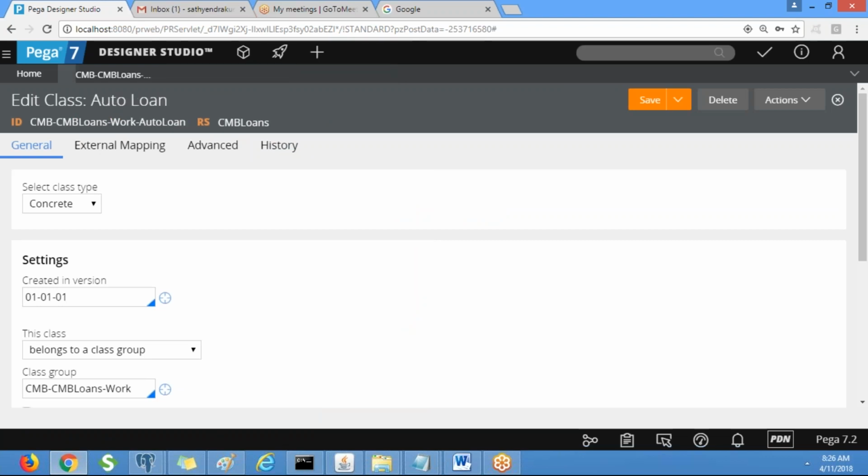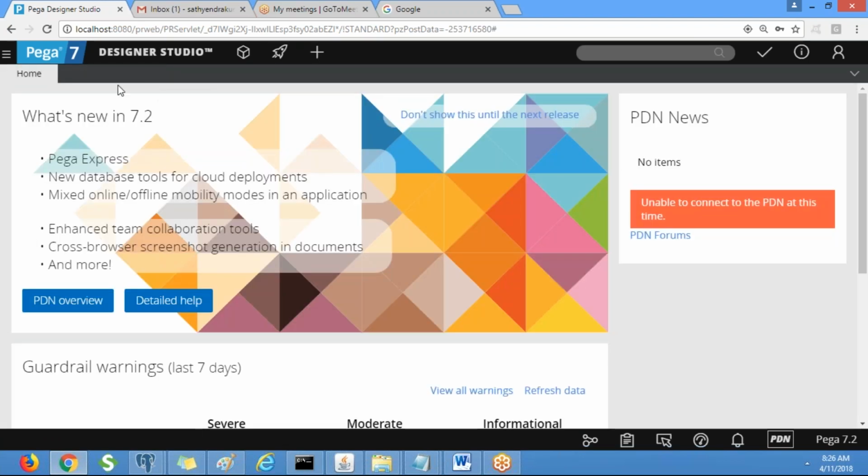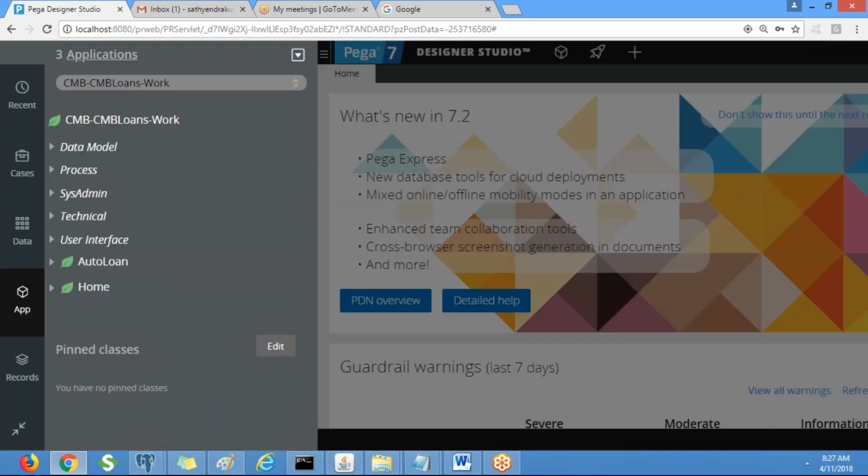So this is how inheritance works. As part of our application, we'll be creating different work classes or data classes. We'll create a separate data class for borrower, and we will create a page property under the work class, and we will give the data class as a page definition to that, and we can use those properties by referring to that page property.